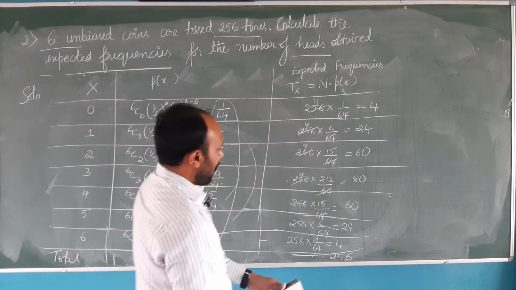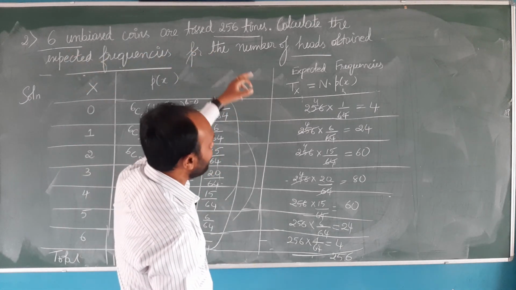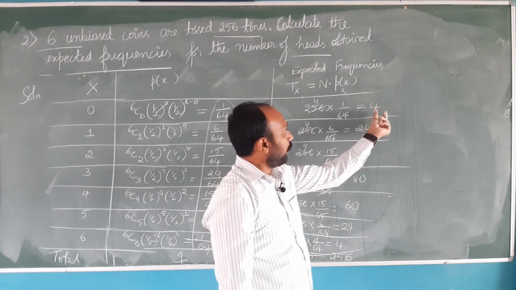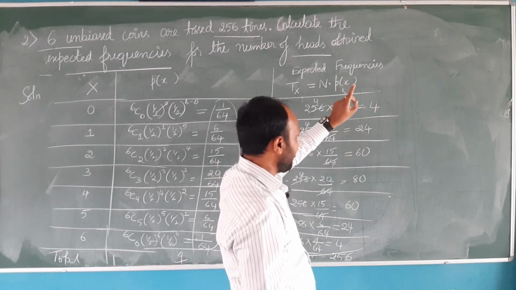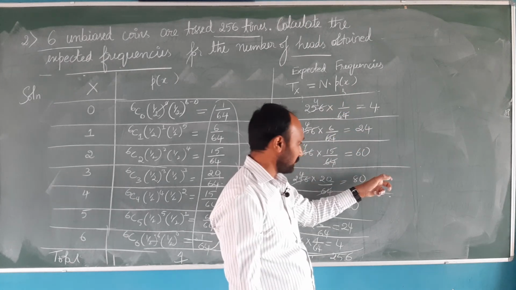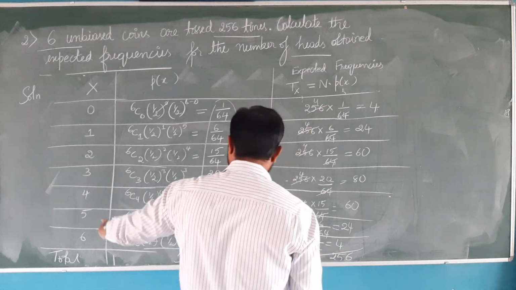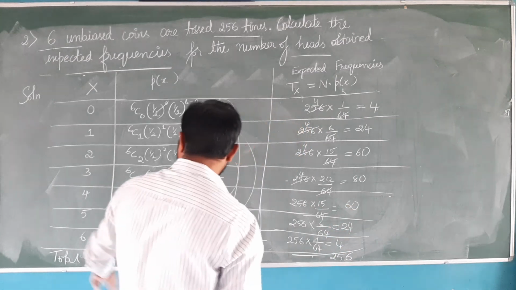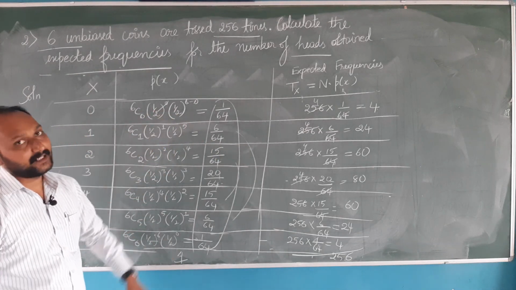It means tossing 6 unbiased coins 256 times will yield no heads 4 times, only 1 head 24 times, 2 heads 60 times, 3 heads 80 times, 4 heads 60 times, 5 heads 24 times, and 6 heads 4 times. So this is the solution for the second problem.